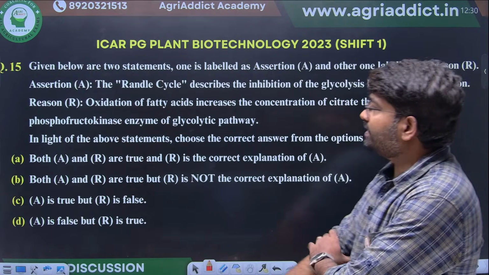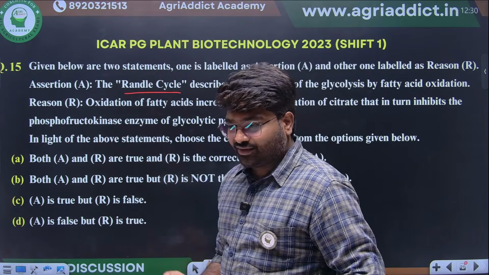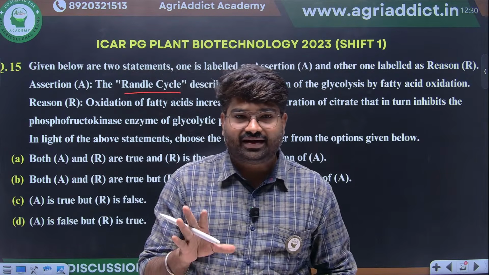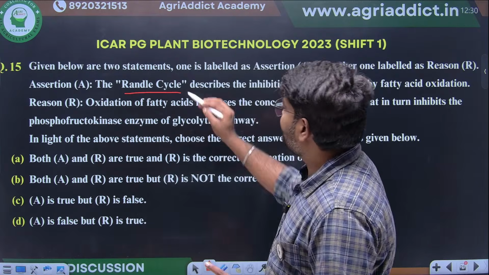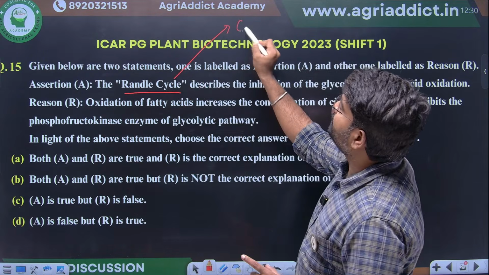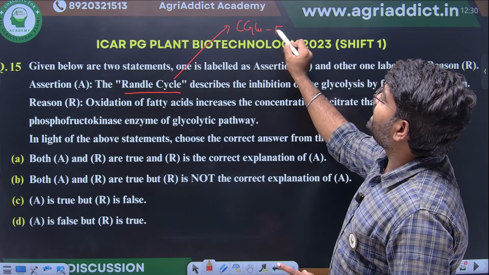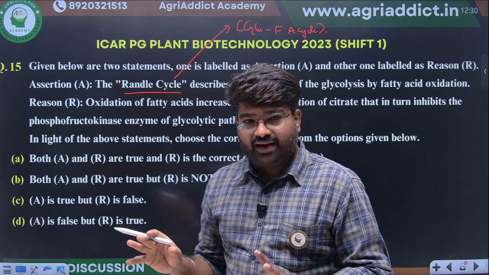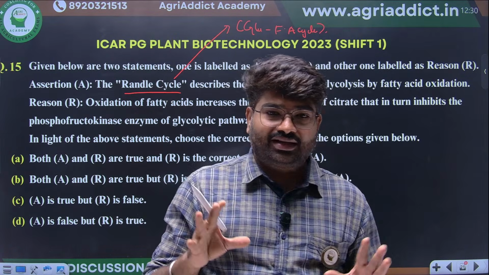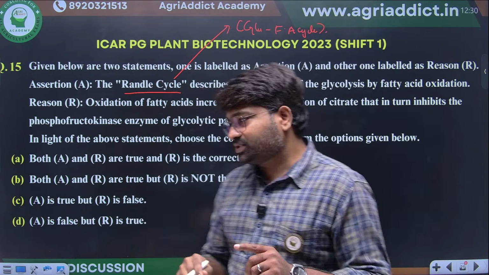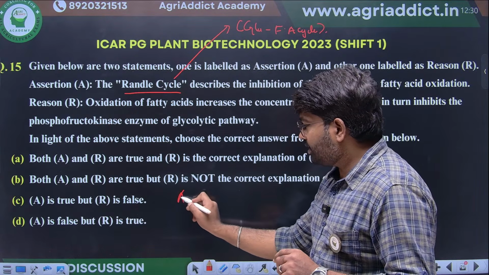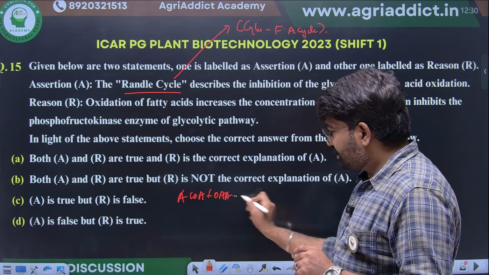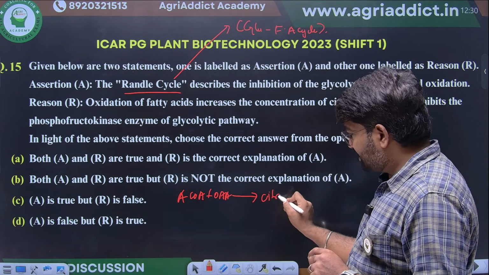Okay. Next, the Randle cycle. Sir, what is this new term you are saying? The Randle cycle, which we can also call the glucose-fatty acid cycle. We know that after fatty acid oxidation, acetyl CoA molecules will be produced. This acetyl CoA will bind with oxaloacetate, leading to the formation of citrate.